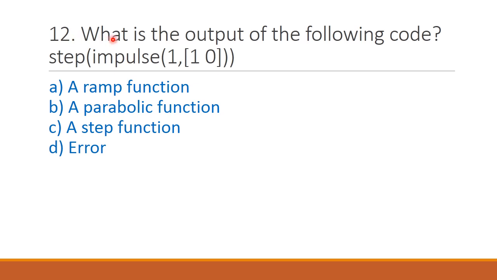Next question, what is the output of the following code? Step of impulse of 1, 10. So step of, here there should be poles and zeros only. So this is also again an error. So the answer is option D.